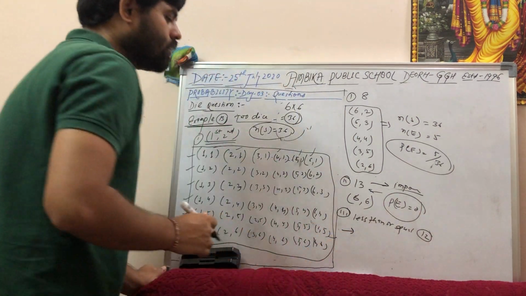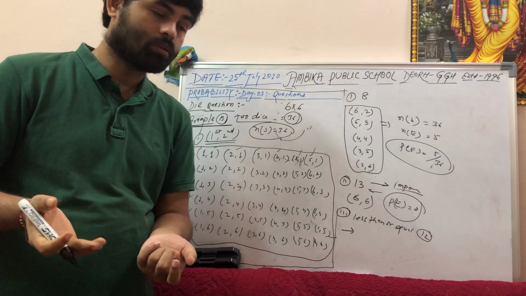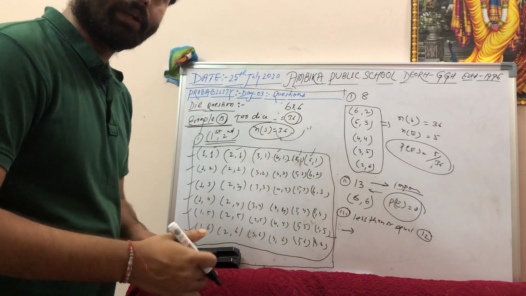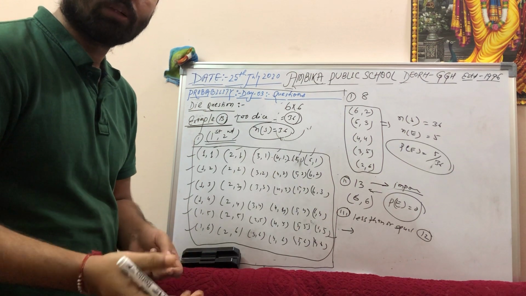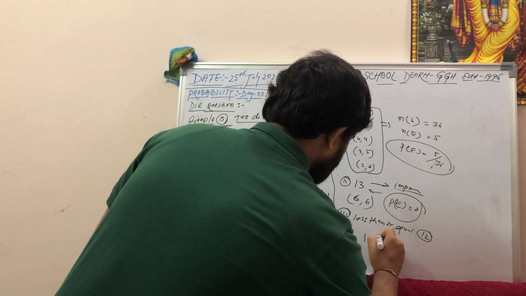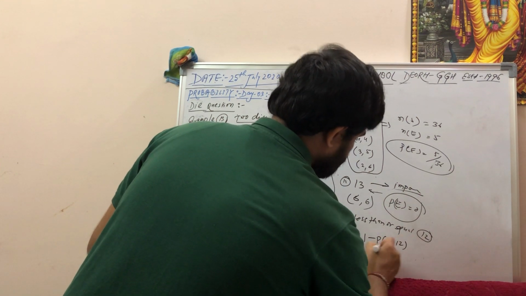Less than or equal to 12. You can say that less than or equal to 12 is the same as 1 minus greater than 12, right?